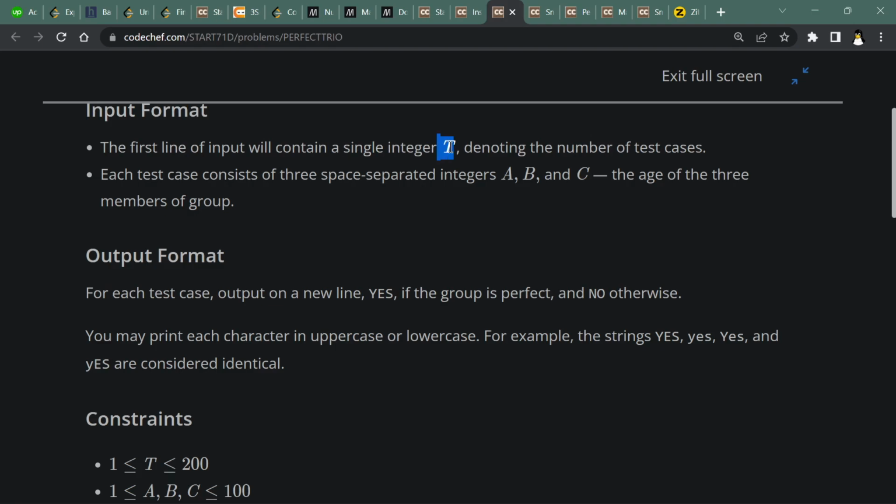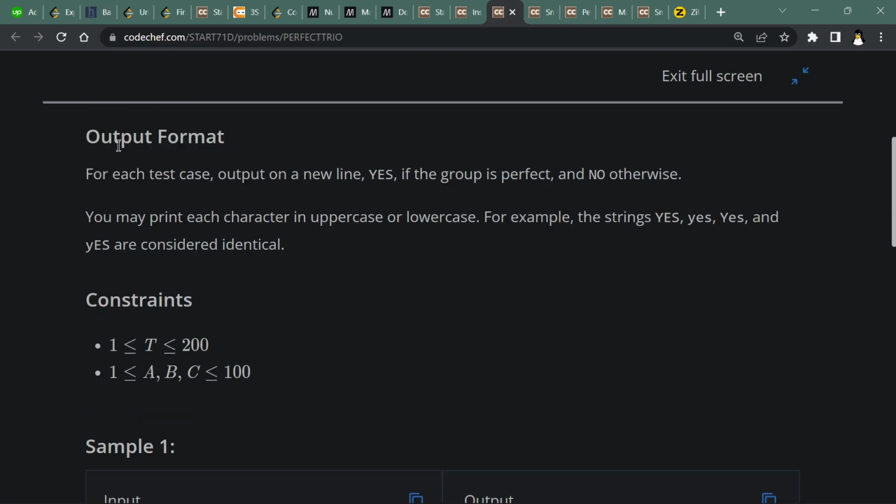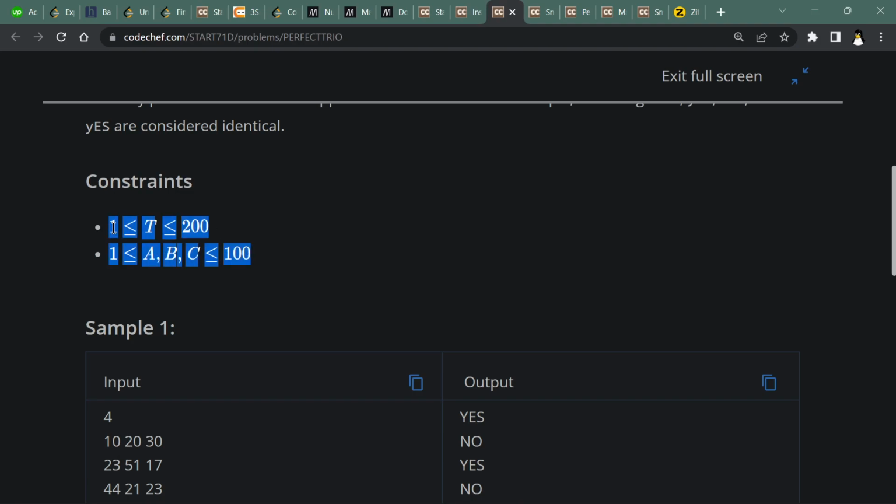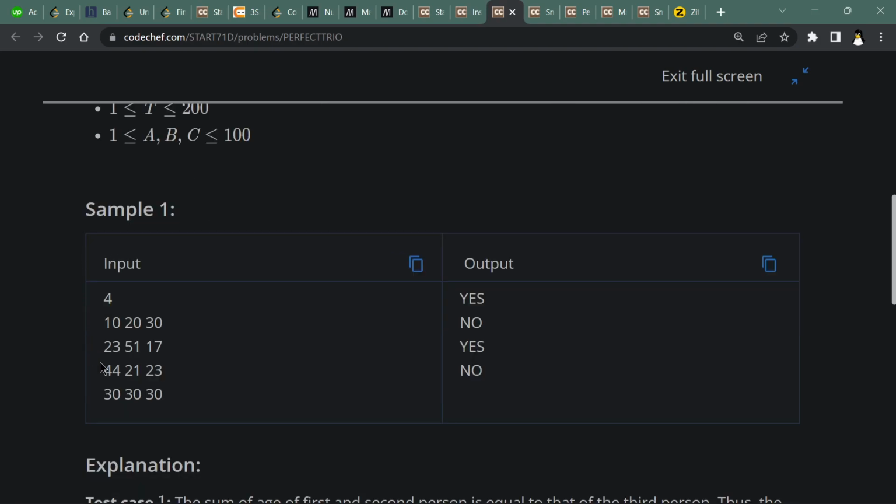The input format is T, the number of test cases, and a, b and c, the ages of the three members of the group. For each test case, output a new line with yes if the group is perfect, and otherwise output no.